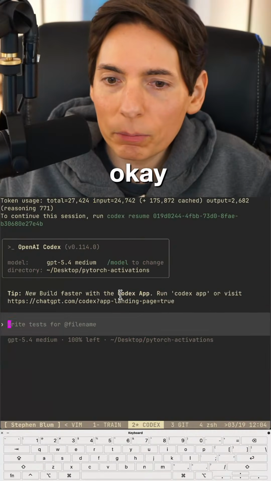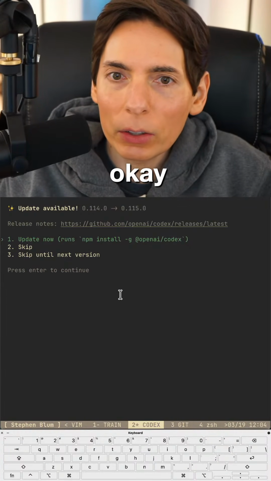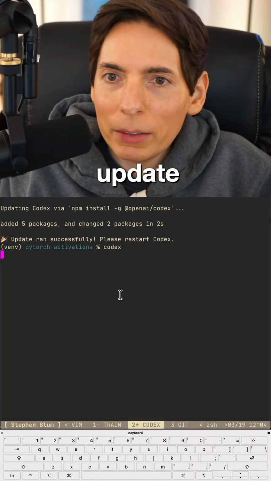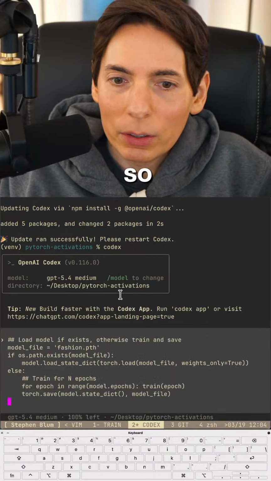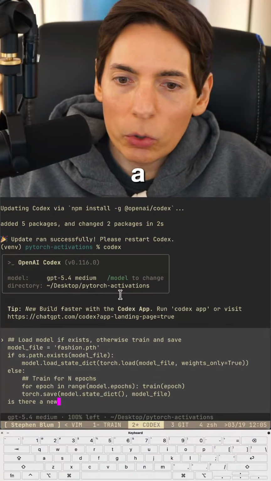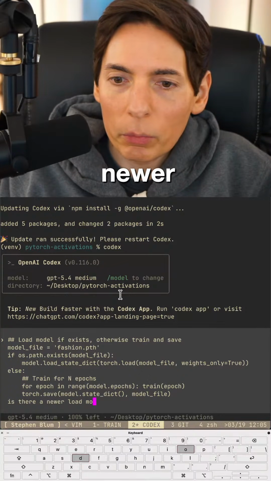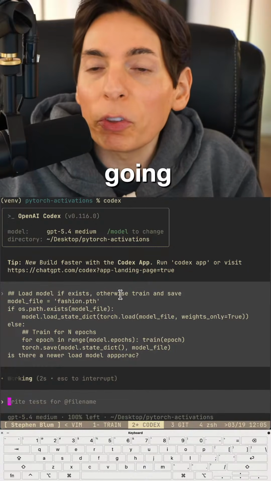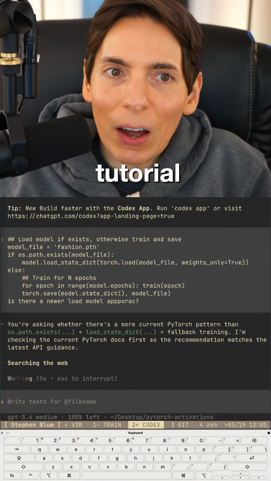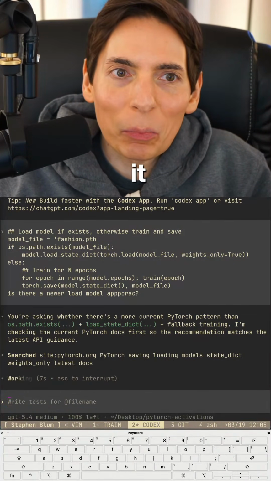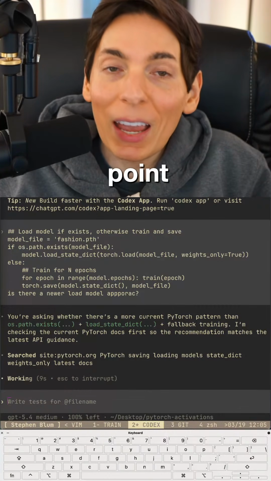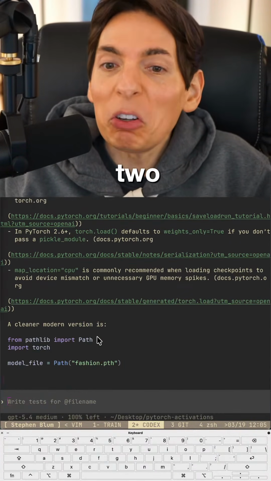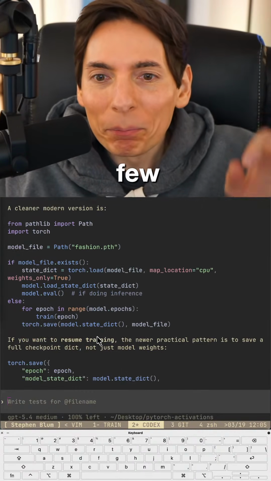Okay, let's do an update. Rerun. Okay, so is there a newer load model approach? I'm actually kind of curious about this because we're going off of the tutorial, and the tutorial is a little bit old at this point, and it has bugs in it. We found bugs, not just one, not two, quite a few bugs.